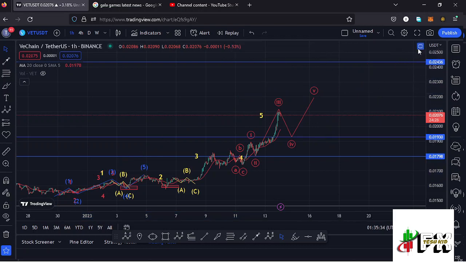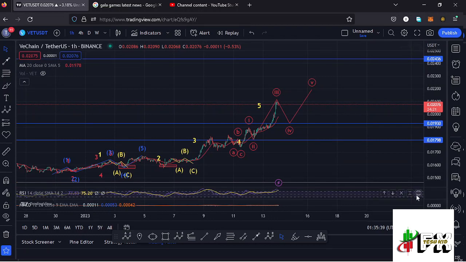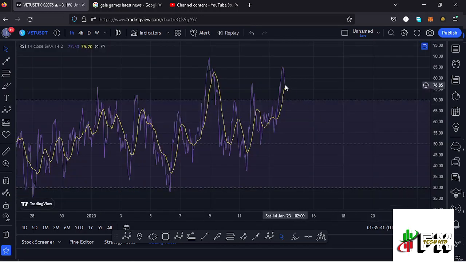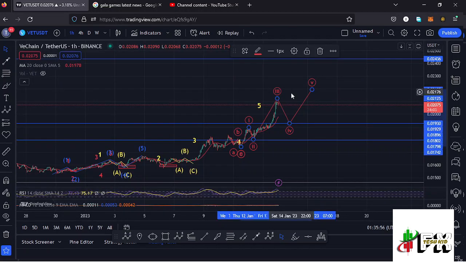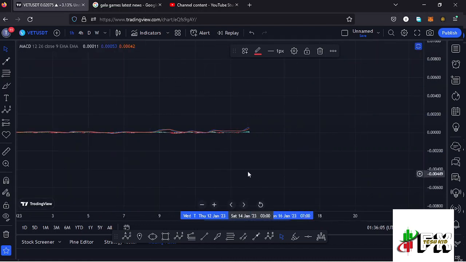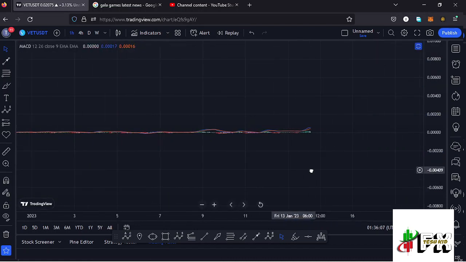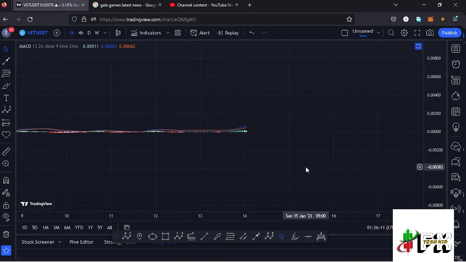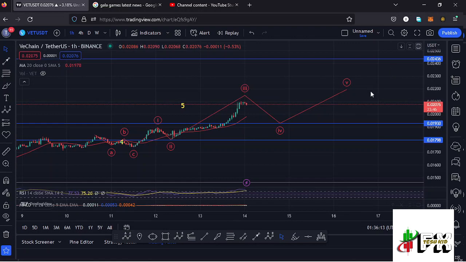And if I take a look at the indicators before I give you the long-term scenarios that I'm expecting to play out, here on the RSI, that is on the 1 hour RSI, we are trading at around the 77 mark, meaning we have managed to get into the overbought region, and we don't have any room for us to support any further movements to the upside in the formation of this wave 3 right here. And also taking a look at the MACD, here on the MACD you have printed a bullish cross, and we are seeing a bit of a decrease in the buying momentum, meaning soon we might be able to print a bearish cross. So let's be patient and see how that plays out.